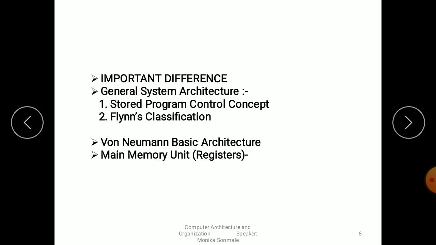So what we have seen in this lecture: first point is the important difference between computer architecture and organization. Then general system architecture, in that two parts: first one is the stored program control, second one is Flynn's classification. Then von Neumann basic architecture and detailed architecture, and main memory unit registers.